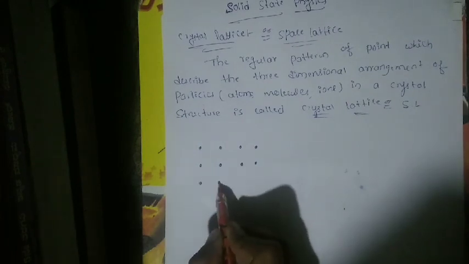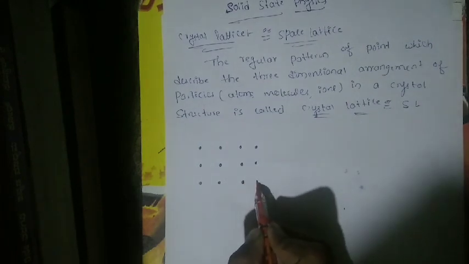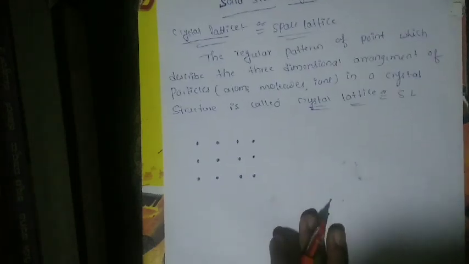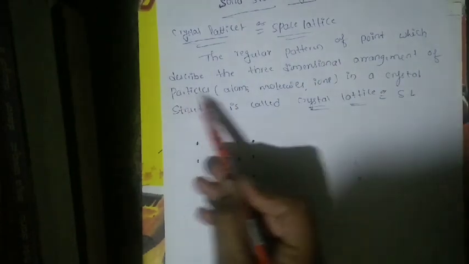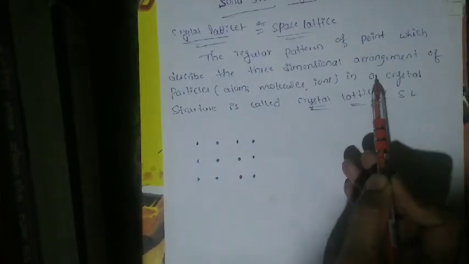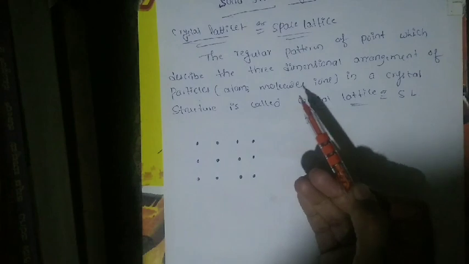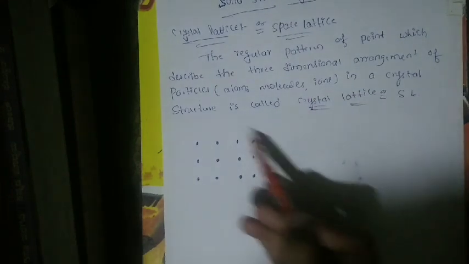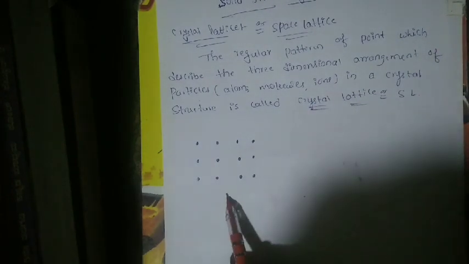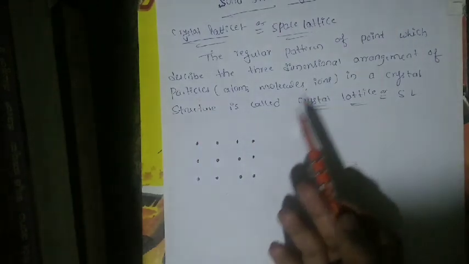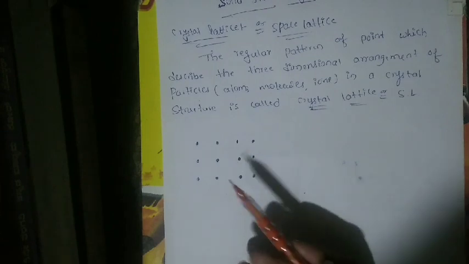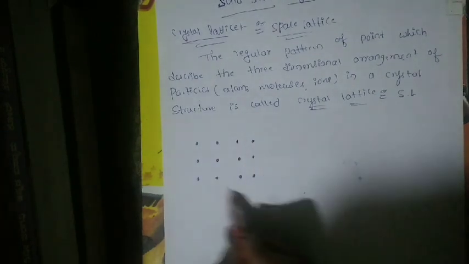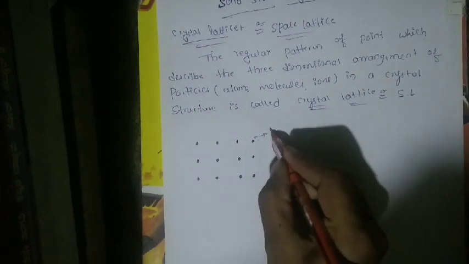It is the regular pattern of points which describe the three-dimensional arrangement, or here you have taken the two-dimensional arrangement, of particles, which may be atoms, molecules or ions. So these points are called lattice points.